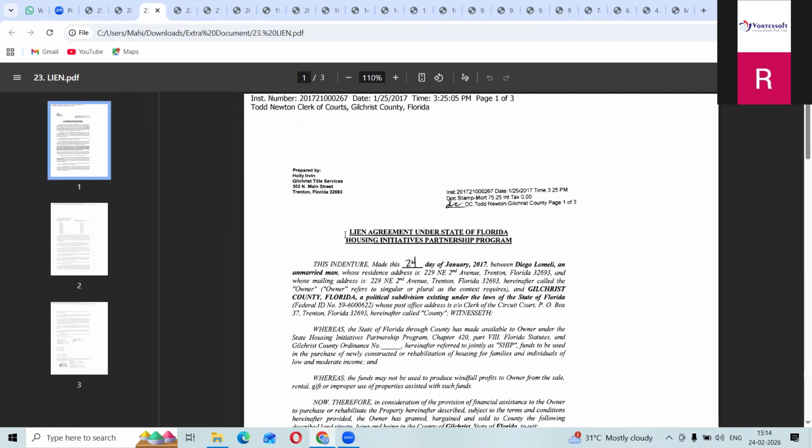So, lien agreement. Notice of lien agreement under the state of Florida, you have to check by this.